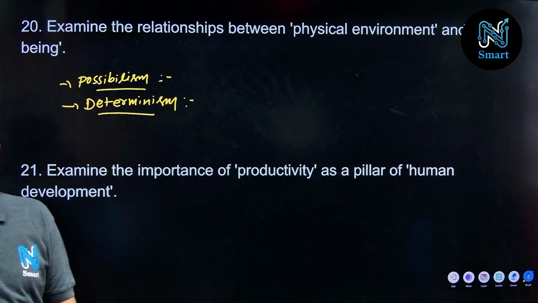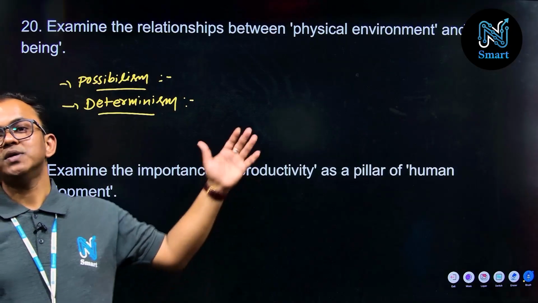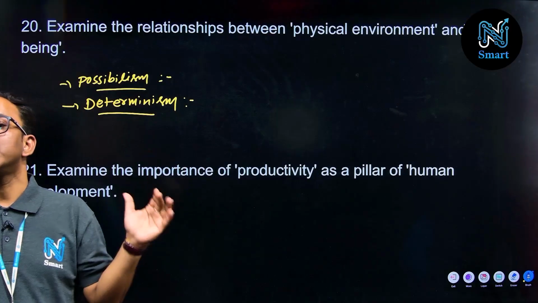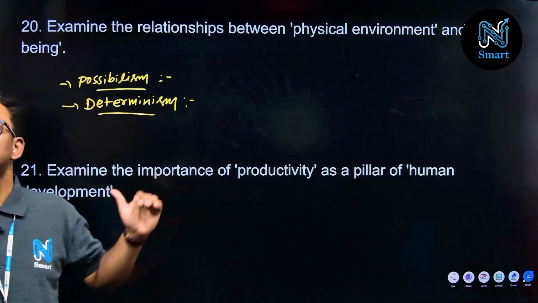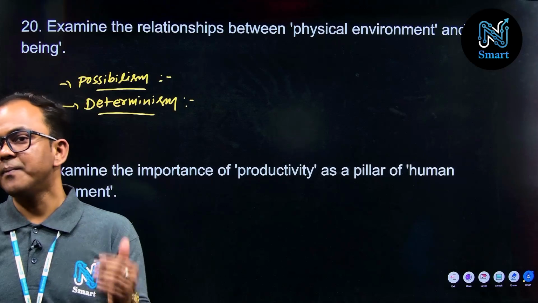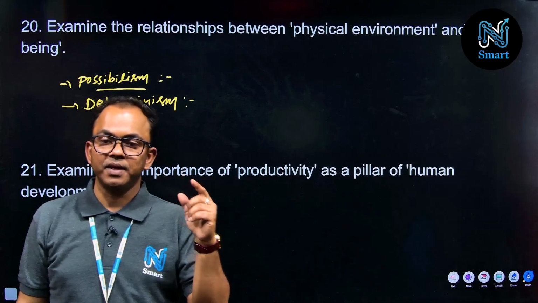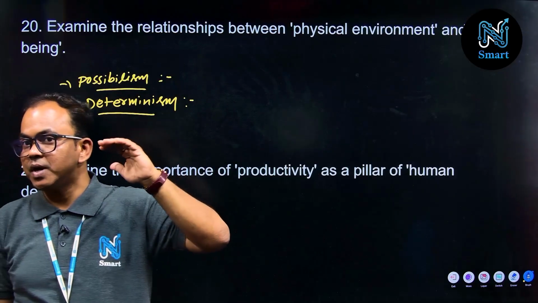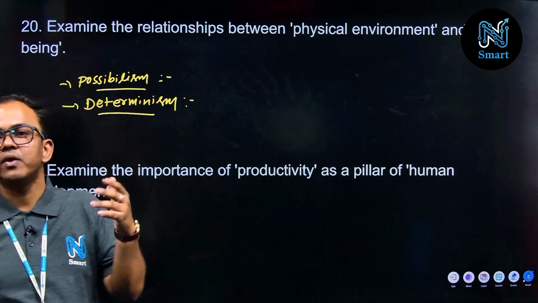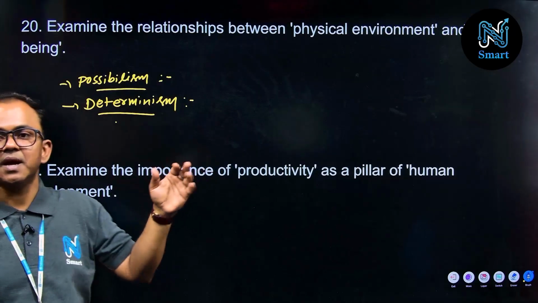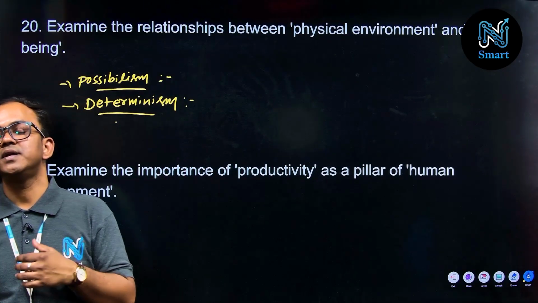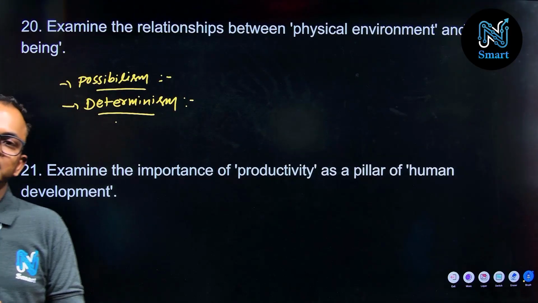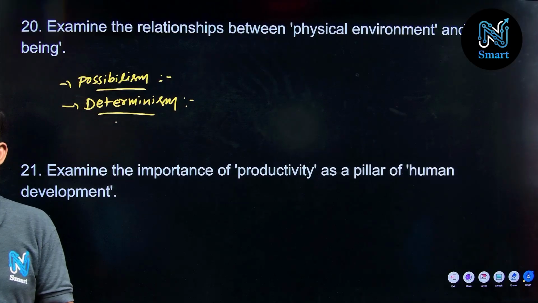You have studied them. So this possibilism is what? There is a possibility that we can determine, we can control the nature, correct, through technological innovation. For example, right now I can control the room temperature here. So you have to elaborate that possibilistic approach here. In few cases we are controlling the nature through technology, and here the deterministic approach, as per this approach the environment is dominating us, right? So that is the relationship, right? We have to basically highlight this for these questions.